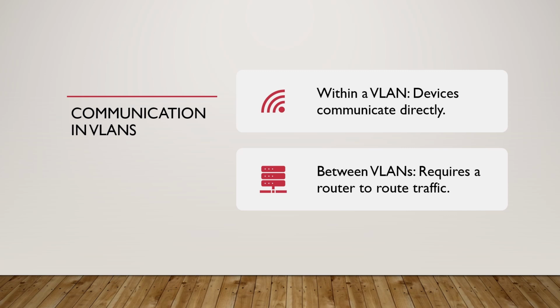Within a VLAN, devices can communicate easily, like in VLAN 10 for marketing. Between VLANs, to talk to devices in another VLAN, like VLAN 20 for accounting, you need a router to route traffic.